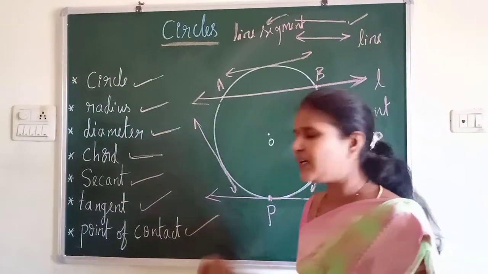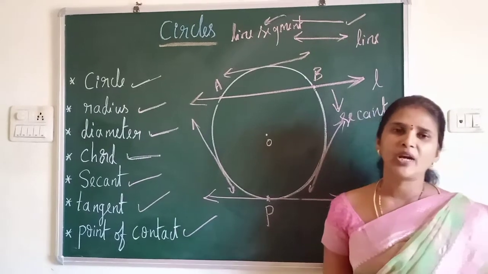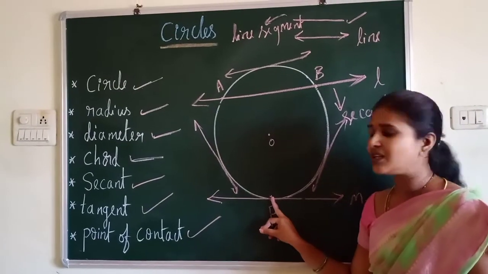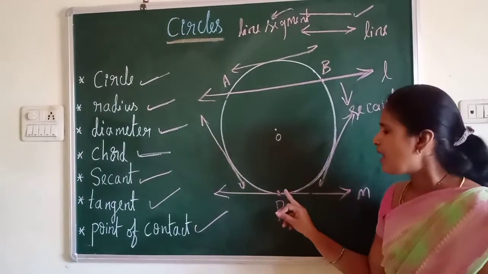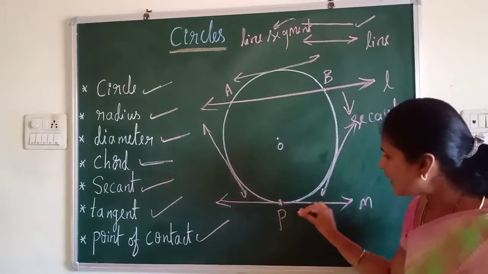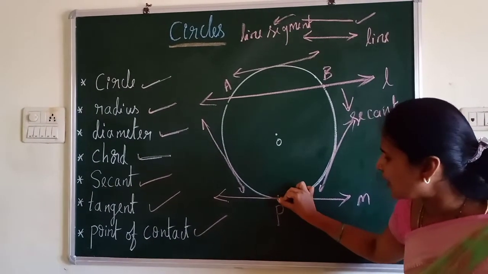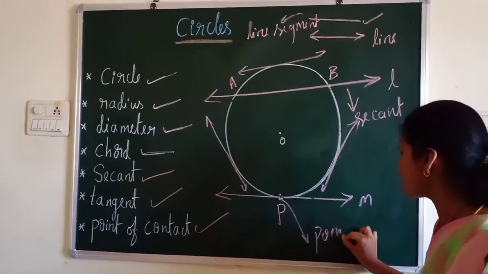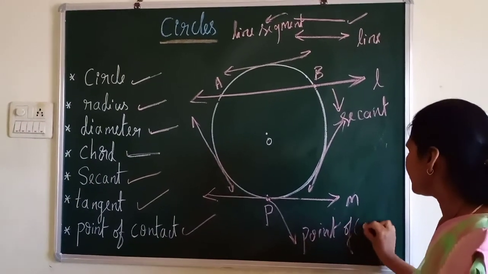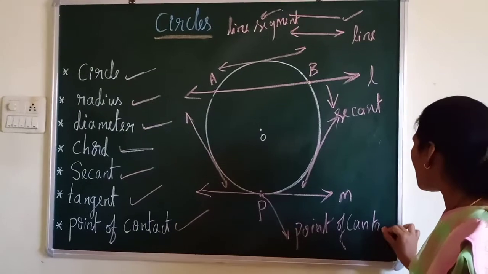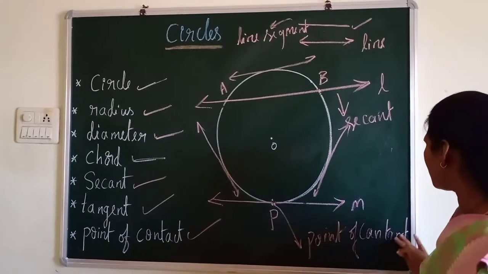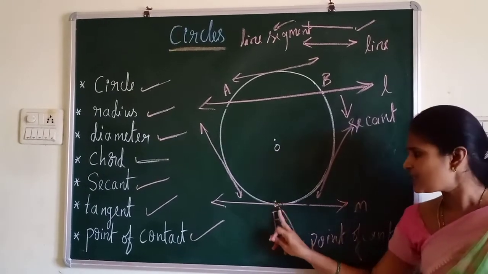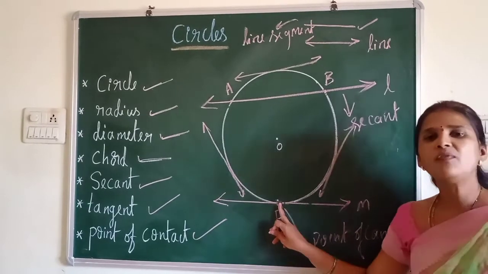Next, the important point is point of contact. What is the meaning of point of contact? That is the common point on the circle and the tangent. Where the tangent meets the circle, that point is called the point of contact. Here you can see the point P is the point of contact. This is the common point where it meets the tangent and also the circle.